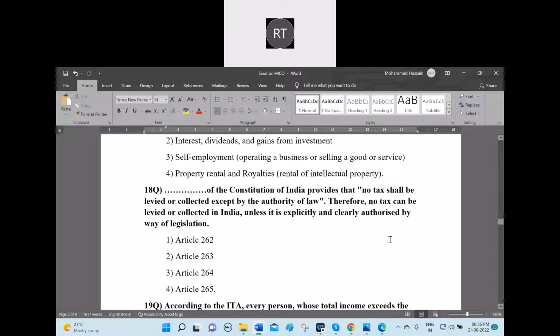18th question. Dash of the Constitution of India provides that no tax shall be levied or collected except by the authority of law. Therefore, no tax can be levied or collected in India unless it is explicitly and clearly authorized by the way of legislation. Number 1, Article 262. Number 2, Article 263. Number 3, Article 264. The fourth option is Article 265. Which is the appropriate option? Which article says of the Constitution of India?